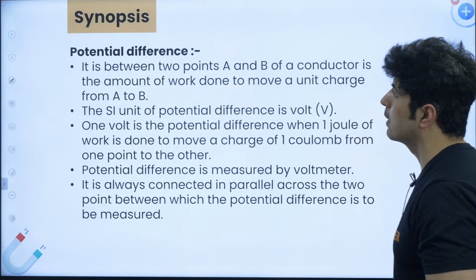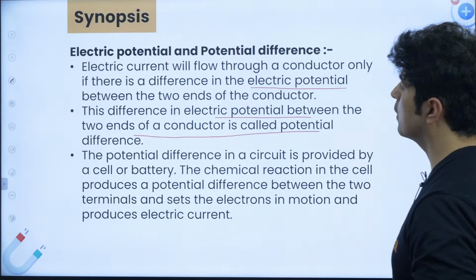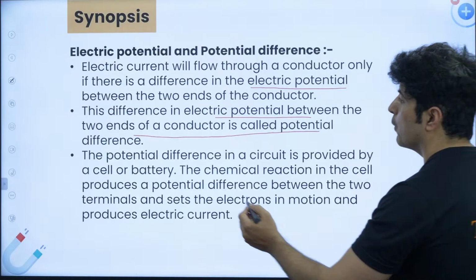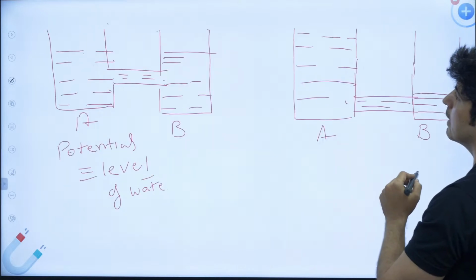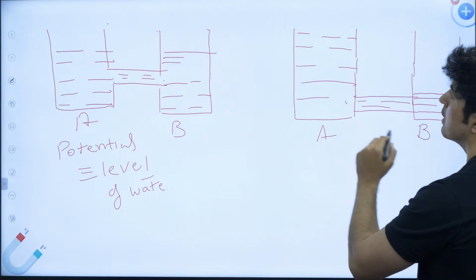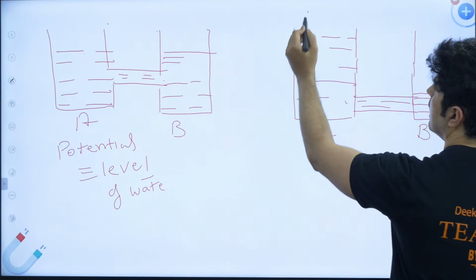Perfect. All right, so let's go back to this part. The next part is potential difference in a circuit. One thing I want to tell you is, what is potential difference? So let's say the potential in A is PA.